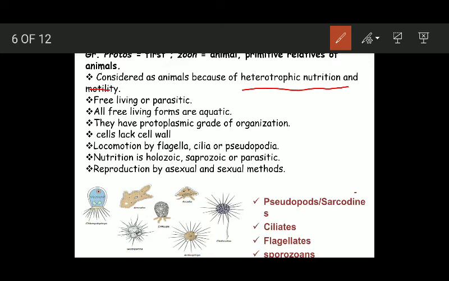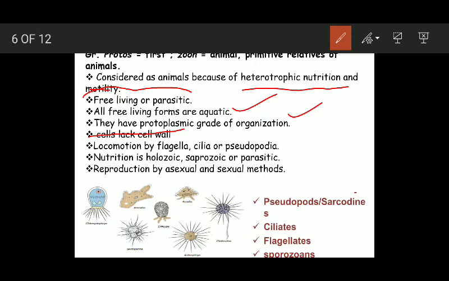Most of these organisms may be free living or parasitic. All the free living forms are aquatic. They are present in aquatic ecosystems. They have a protoplasmic grade of organization. They possess simply cytoplasm, nucleus, and the cell membrane. The cells lack a cell wall. Cell wall is entirely absent in protozoans.